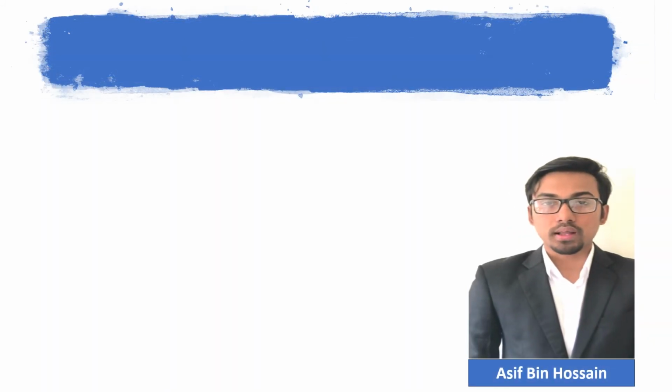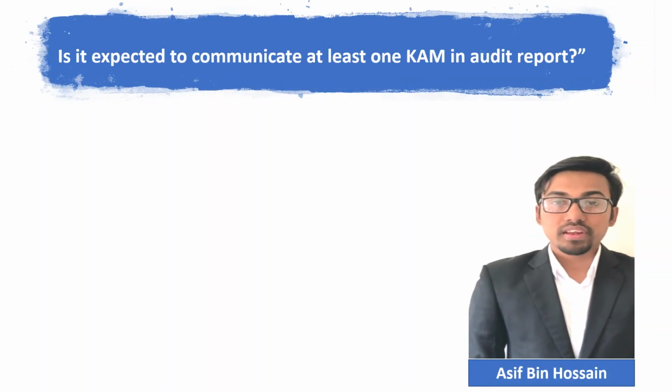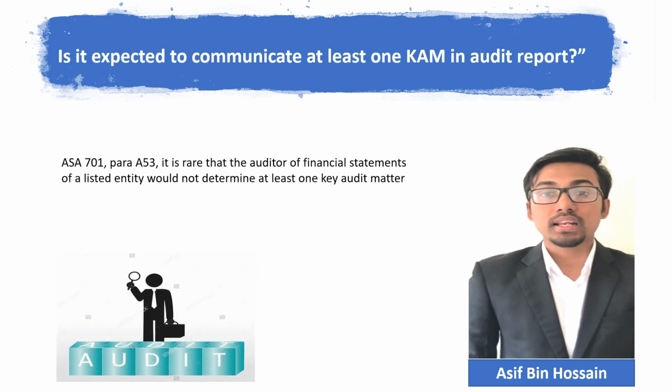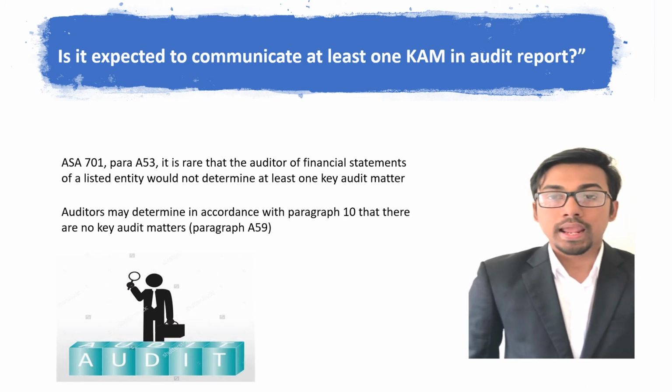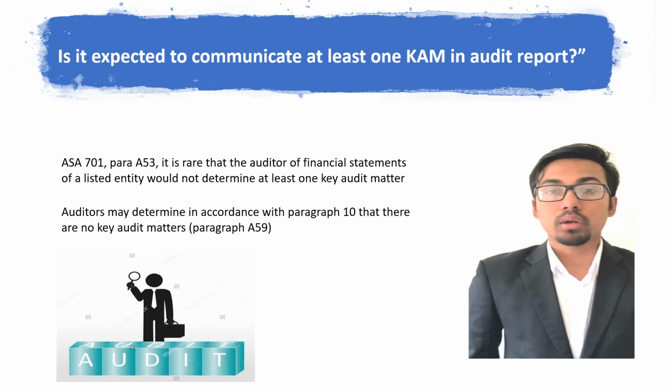On AS 701, paragraph A53, it is rare that the auditor determines no KAM, but at least one key audit matter is communicated with those charged with governance. An entity may have very limited operations. An auditor may determine in accordance with paragraph 10 that there are no key audit matters. If no KAM is found, then no communication of KAM is required.